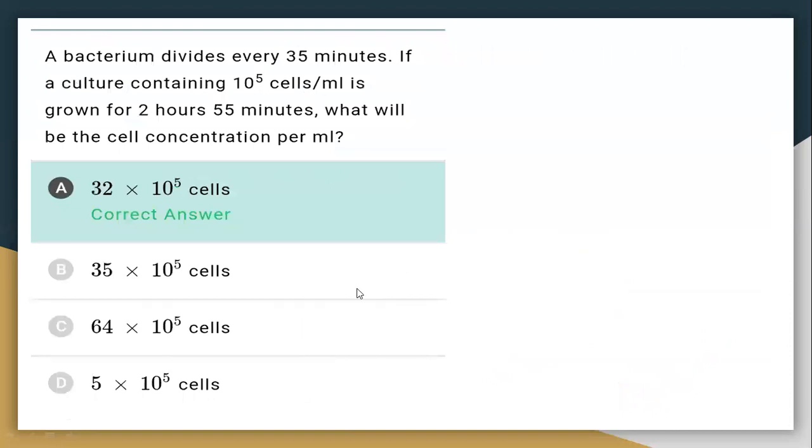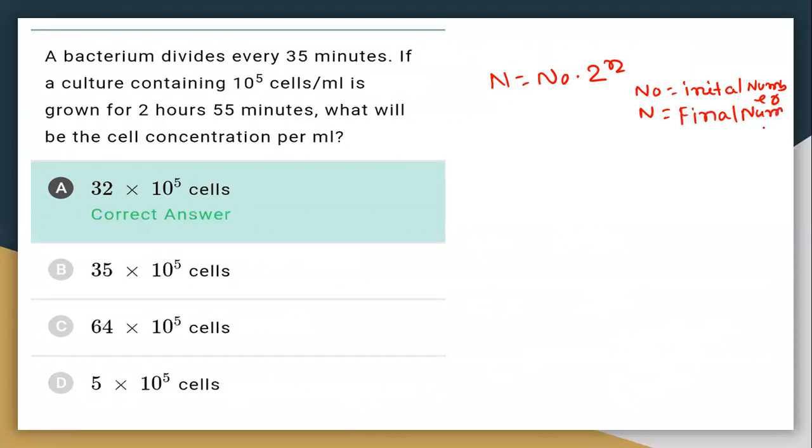Option 2. A bacterium divides every 35 minutes. If a culture containing 10 to the power 5 cells per ml is grown for 2 hours 55 minutes, what will be the cell concentration per ml? We know the formula: N equals N0 into 2 to the power n, where N0 is the initial number, the starting number before division, and N is the final number.